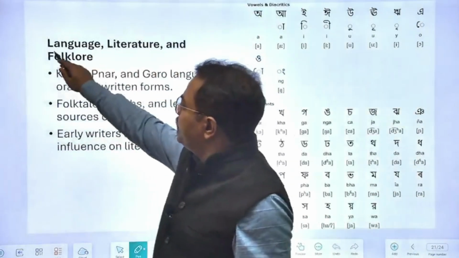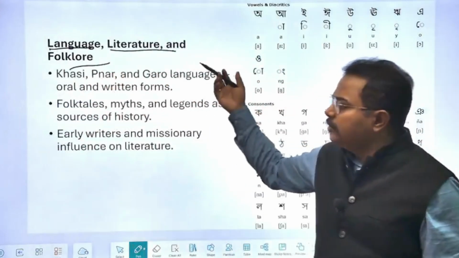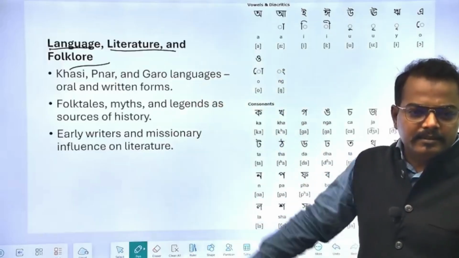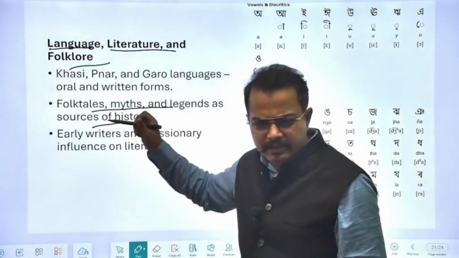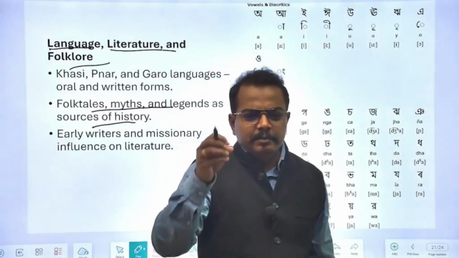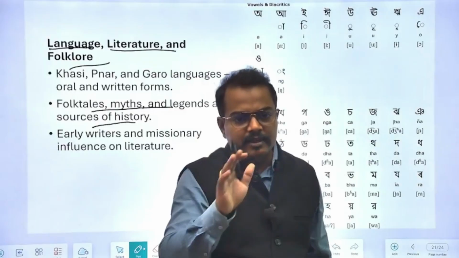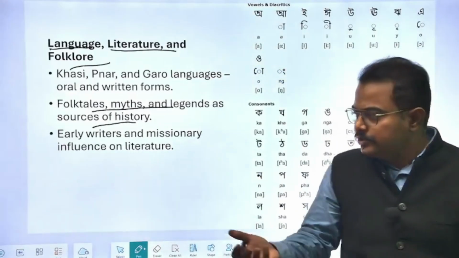Then again, a very important thing: language, literature and folklore, that is the Khasi language, Garo language, how their scripts are there and what kind of things you will have to understand. Then folk tales, myths, legends. Legends and myths are not authentic sources of history, but still some sections from these myths are incorporated in history. They tell about the history. They are helpful in historiography. So these things you have to understand.